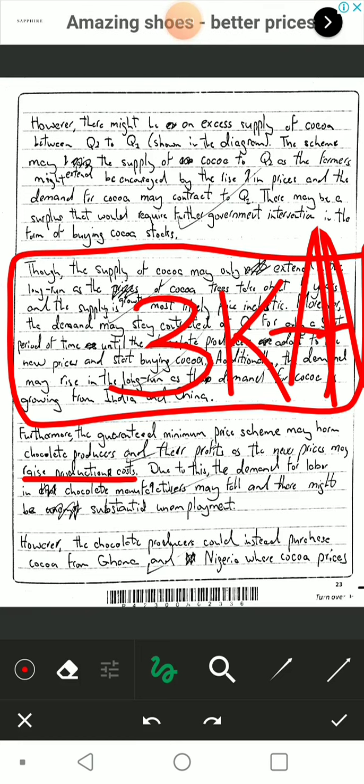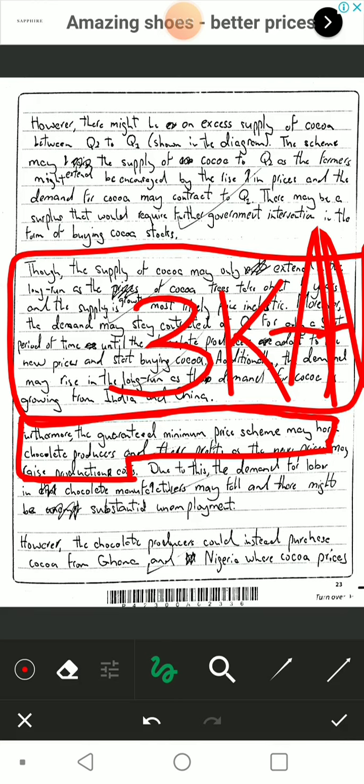Furthermore, the guaranteed minimum price scheme may harm chocolate producers and their profits as new prices may raise production costs. Straight up 1 mark. May harm chocolate producers and their profits as new prices may raise production costs. It is obviously negative for them.